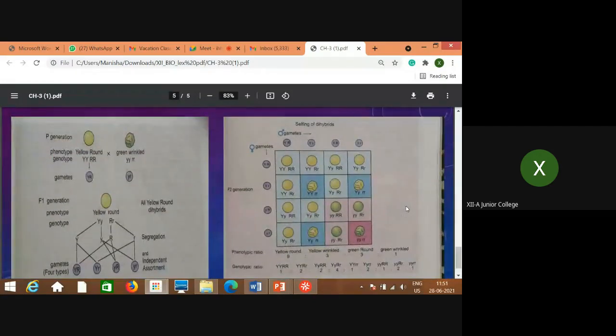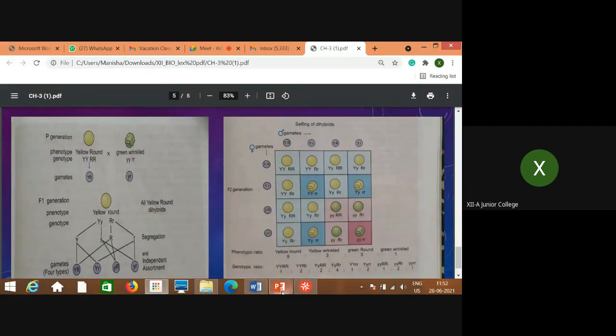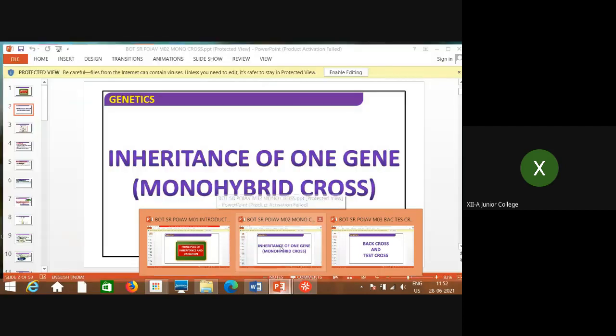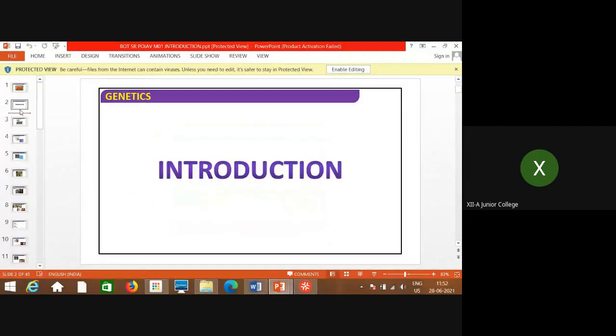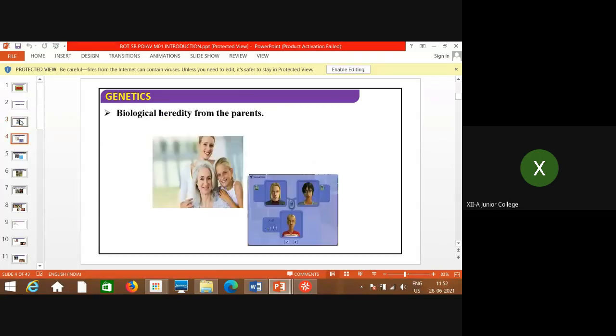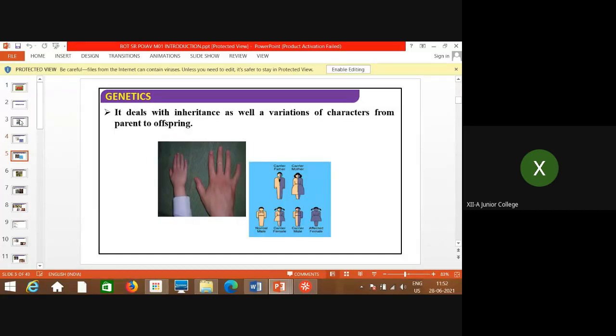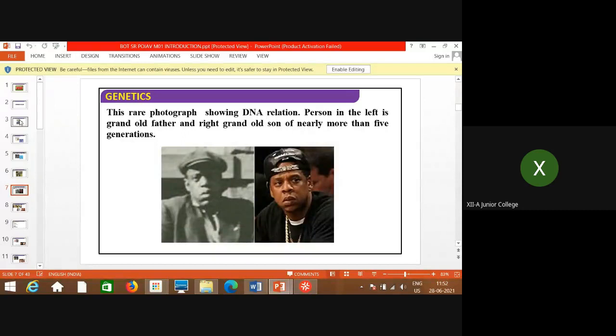Again, we will discuss this in detail later, but let me show you a few slides which explain this. Again, we will be having revision. This is a quick revision of whatever we have discussed. This is the branch of biology that deals with the mechanism of inheritance and variation. Now, this is biological heredity from parents, how the offspring look like their parents, how they are similar to their parents. These are just some of the examples.